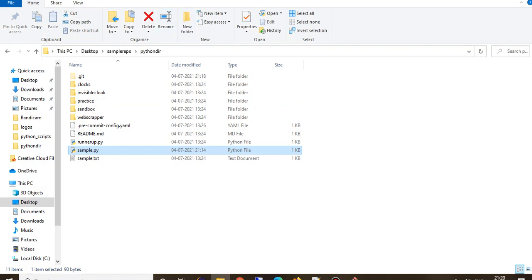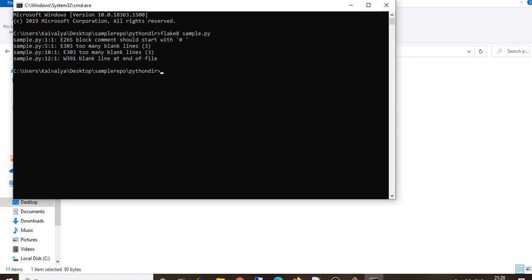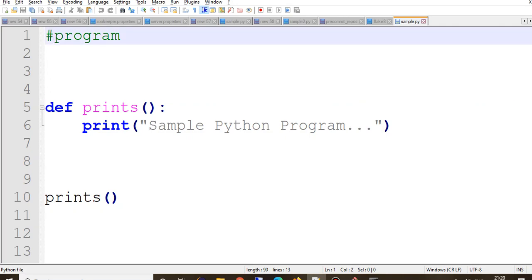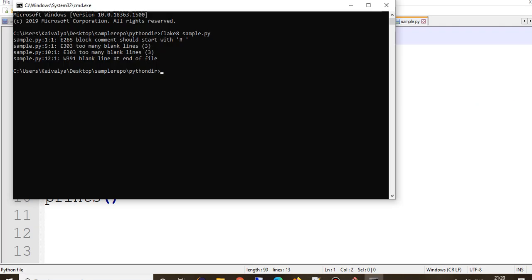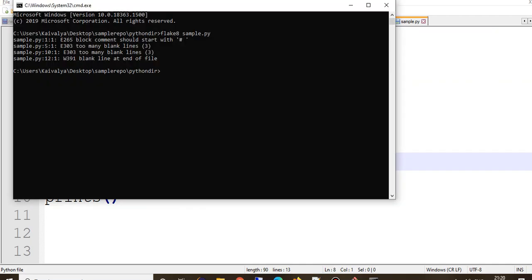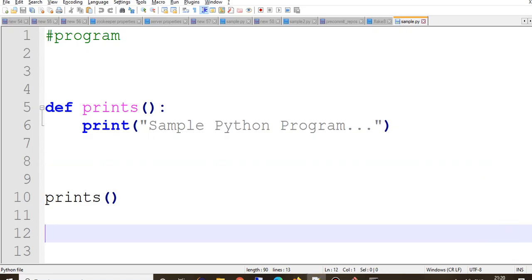I will go to this directory, go to command prompt, and then run flake8 for the sample.py file. If you see, there are four issues with respect to the quality standards. One is that a block comment should start with a hash and a space, but in our case there was no space after the hash. Then there should be only two lines before and after the function, but here there are multiple blank lines, right? Also, a blank line at the end of the file should not be present, and there are blank lines. So these are the errors.